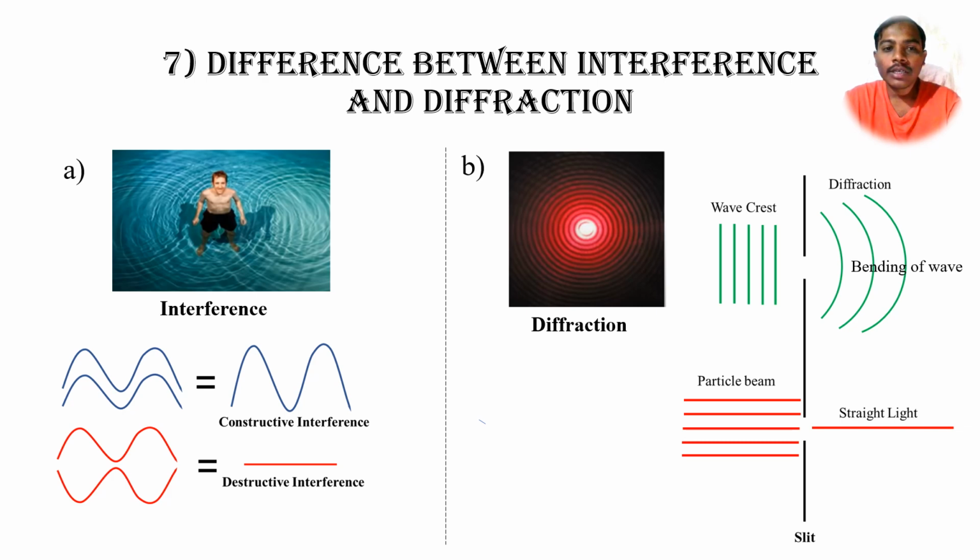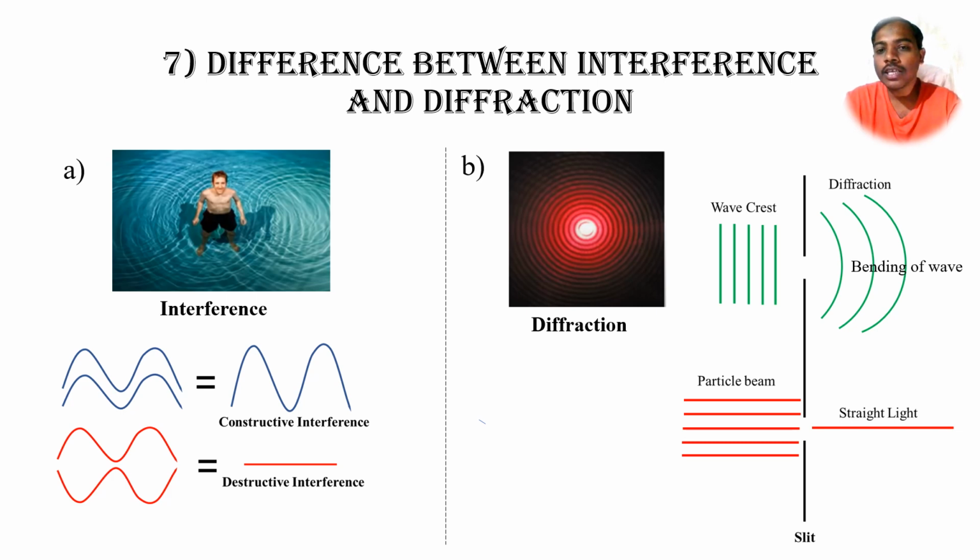Whenever the crest and trough of two waves combine with each other and produce a resultant wave, at that time we'll see the amplitude of that wave will be increased. So those kinds of interference we can call constructive interference. Whenever two waves are out of phase and combine with each other, at that time the waves cancel each other. So that kind of interference we can call destructive interference.